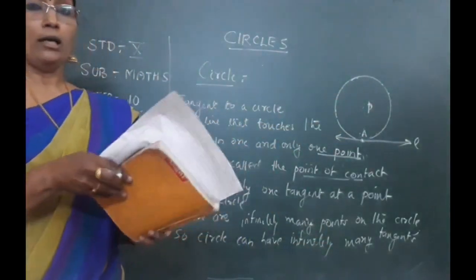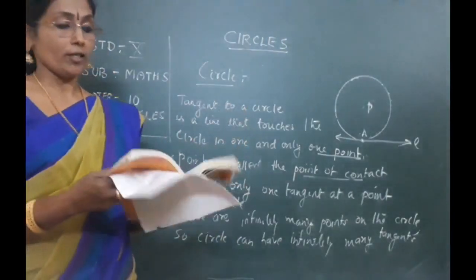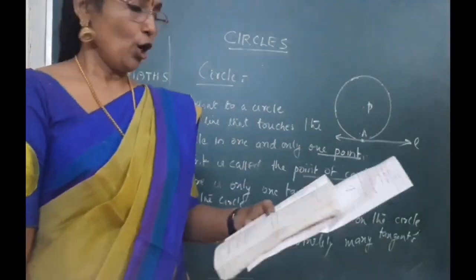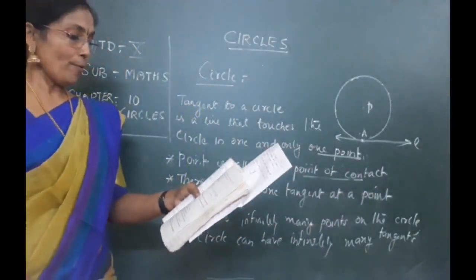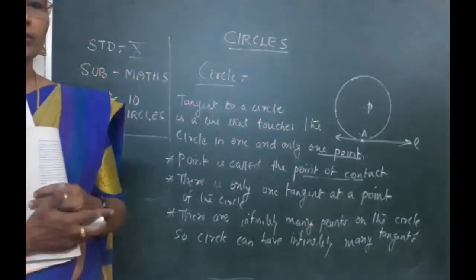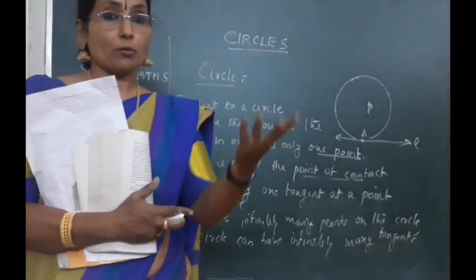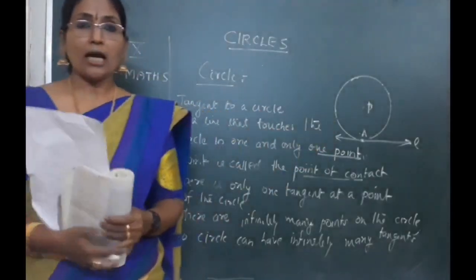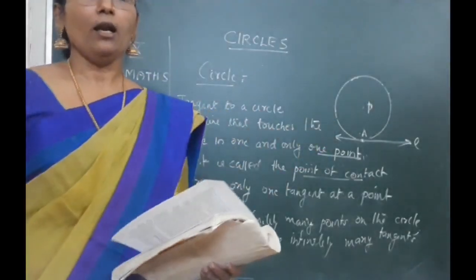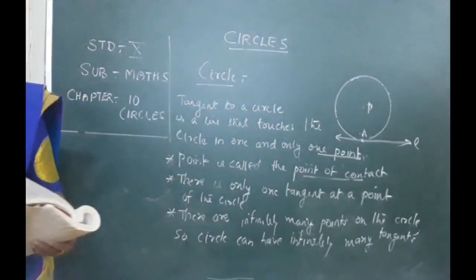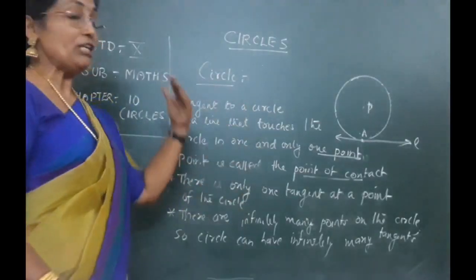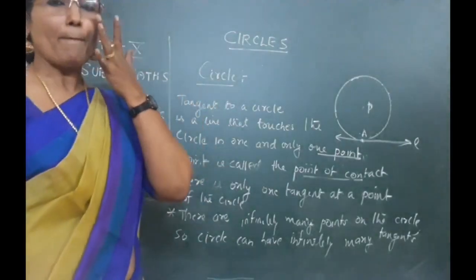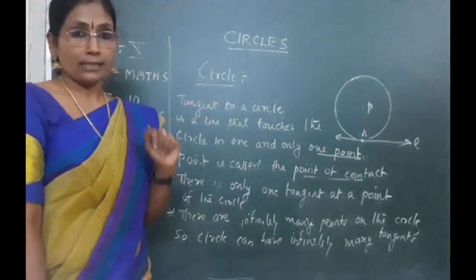And now let us move to the exercise. First exercise, simple exercise only. Exercise 10.1. Look at the question. How many tangents can a circle have? Look, here it is not given, any point is not given. That means you know that infinitely many points are there on the circle. Therefore, how many tangents will it have? It will have infinitely many tangents. What will be the answer here? Infinitely many tangents can be drawn for a circle.